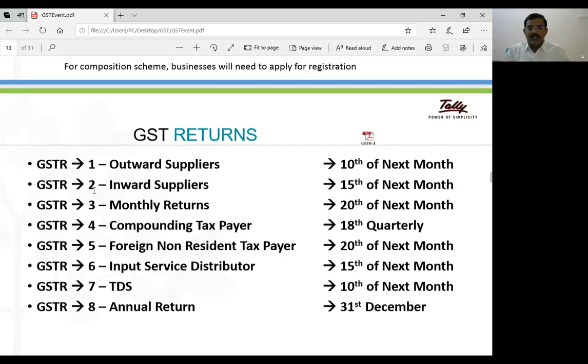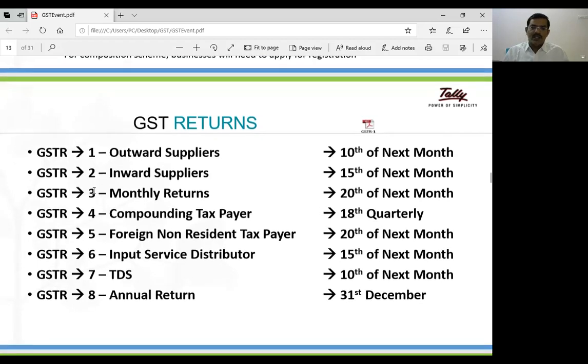GSTR 5 is for a foreign non-resident taxpayer, that is an NRA taxpayer. They have to submit GSTR 5 by the 20th of the next month. GSTR 6 is for an input service distributor. They submit the return by the 15th of the next month. GSTR 7 is for TDS, tax deducted at source, and has to be submitted by the 10th of the next month. GSTR 8 is a final return to be submitted by 31st December of the financial year.